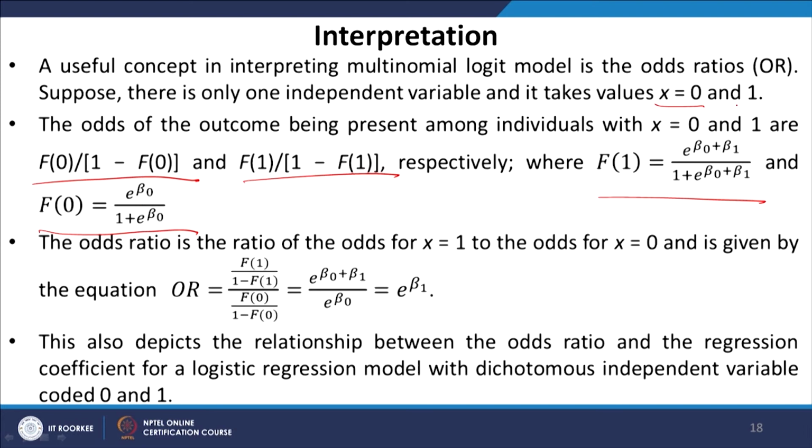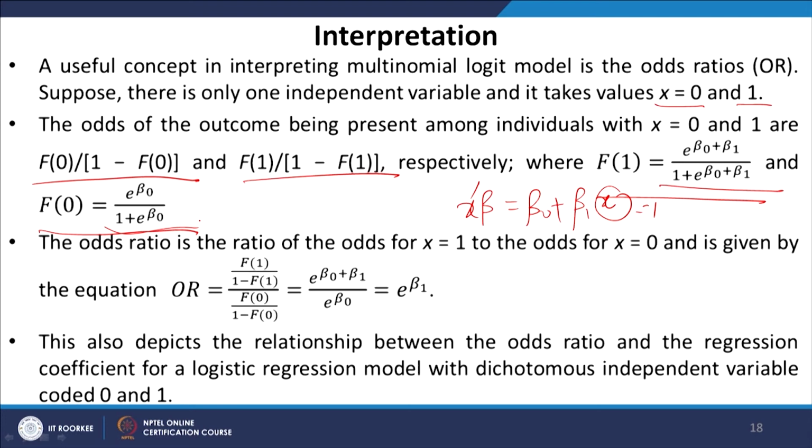When we have x equals 1, then that function x prime beta is basically beta naught plus beta 1 x, and x equals 1. So, we have e raised to the power beta naught plus beta 1, and again the numerator remains basically here, 1 minus 1 plus e raised to the power beta naught plus beta 1, and here 1 plus e raised to the power beta naught.